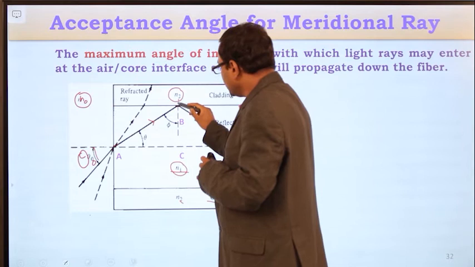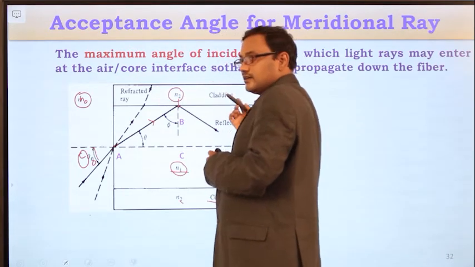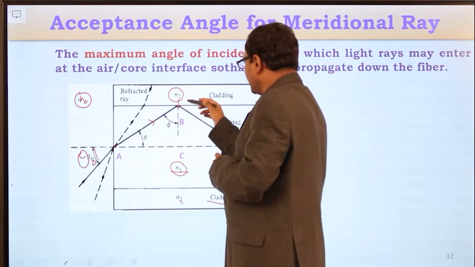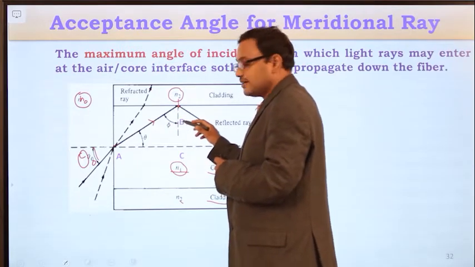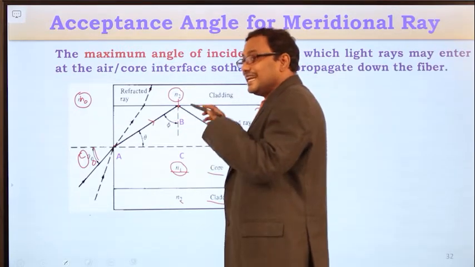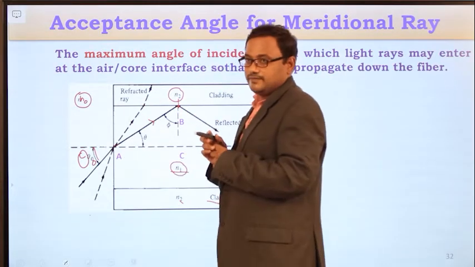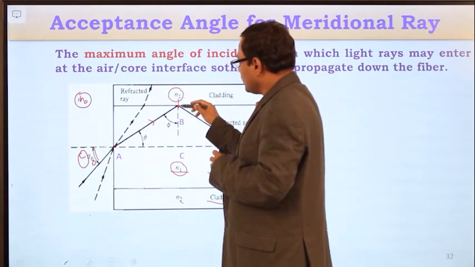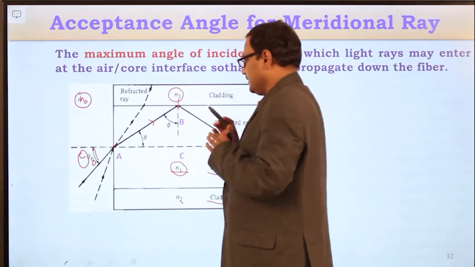Here this is the normal to the surface between the core and clad interface, and with respect to this it is maintaining the critical angle condition. So what is the phi value? Phi is nothing but the critical angle if the angle of entrance is the acceptance angle. And now upon touching this core-clad interface, this light ray will be totally internally reflected.